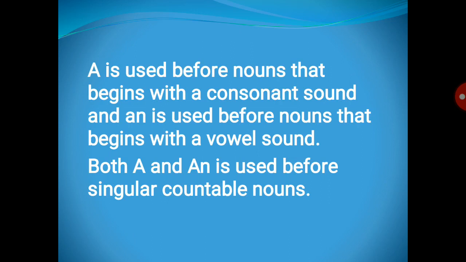Both a and an are used before singular countable nouns. Yes, a and an are used before nouns, but what kind of nouns? They are used before singular countable nouns. It should be singular and it must be a countable noun, only then do we use a and an. A is used with consonant sounds and an is used with vowel sounds.